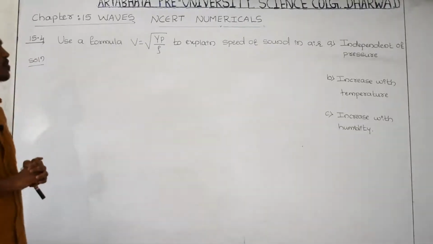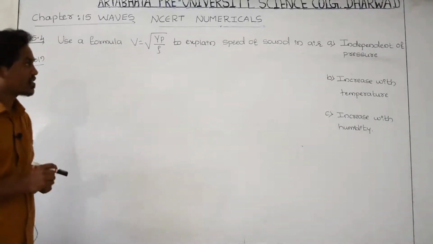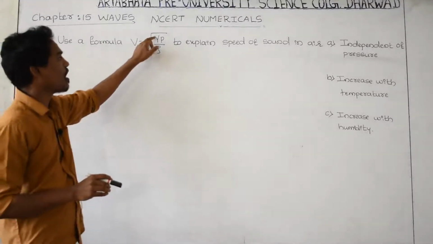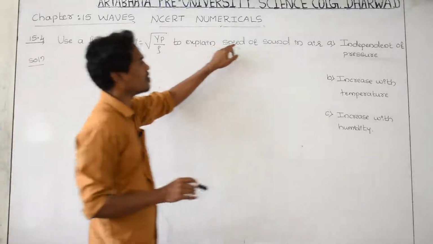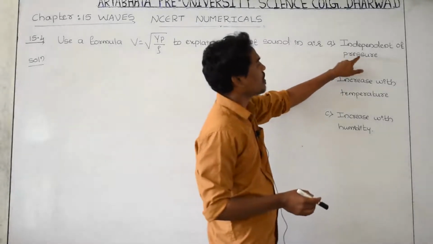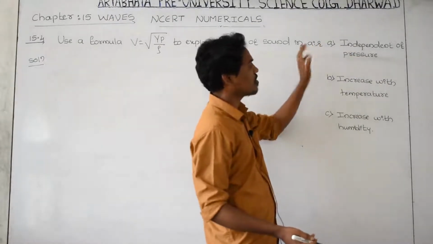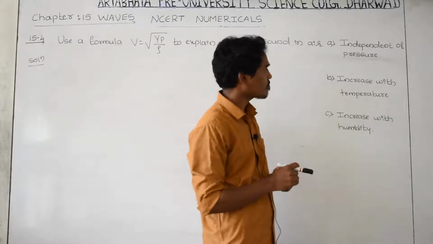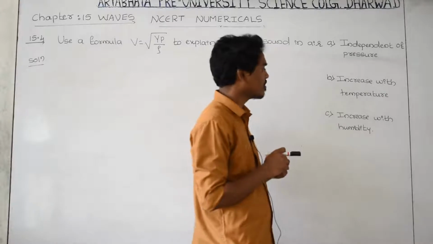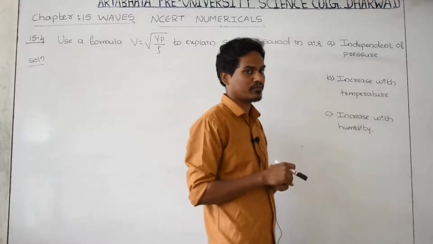Okay students, next go to exercise number 15.4. Read the question first, what he has given. Use the formula, velocity of sound is equal to gamma p by rho, to explain the speed of sound in air. The speed of sound in air is not depending upon pressure, means independent, means not depend. Speed of sound is not depending upon pressure, you have to prove it. The speed of the sound increases if you increase the temperature, you have to prove it. Speed of the sound increases if you increase the humidity, and you can prove it.